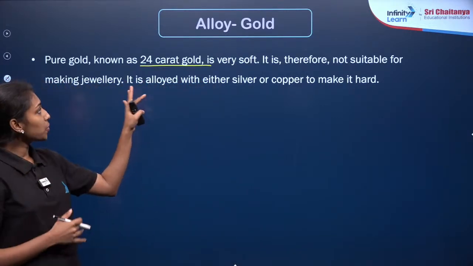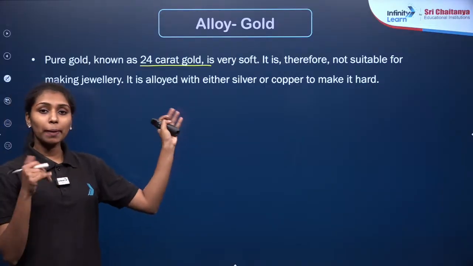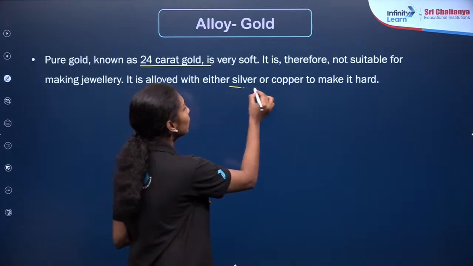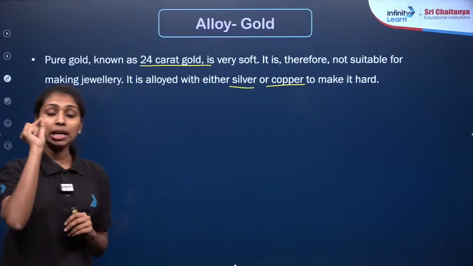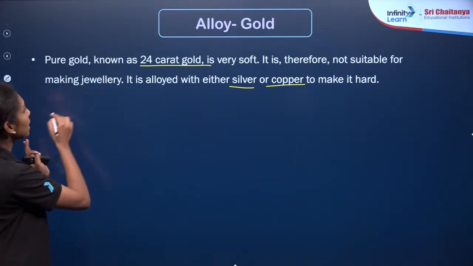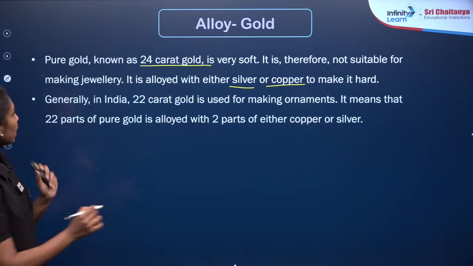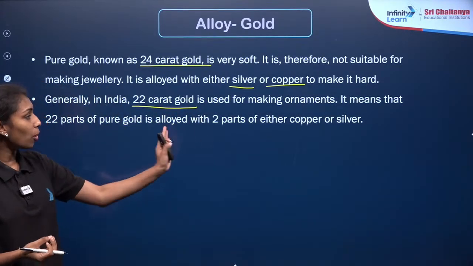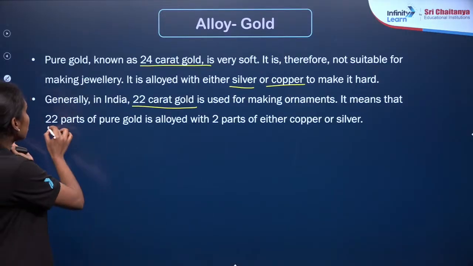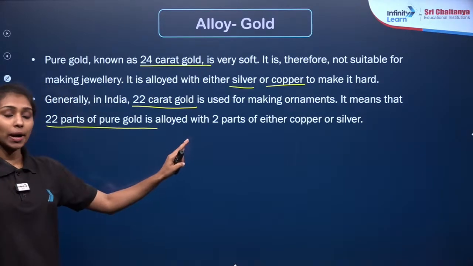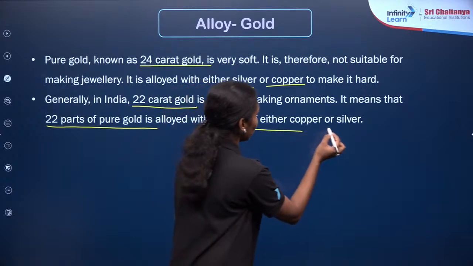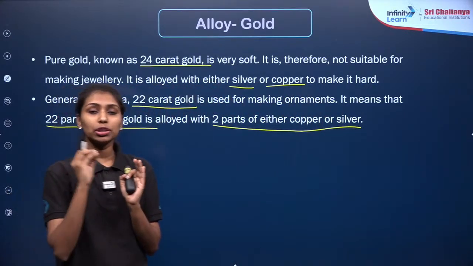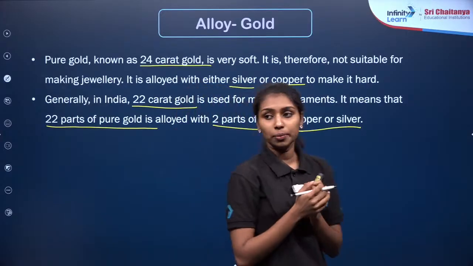Okay, our pure gold is 24 karat gold, right? So it cannot be used for making the ornaments. So we are adding some other metals like copper or silver to make them hard. That particular alloy of the gold is known as 22 karat gold. Along with the gold, it will be containing some parts of copper or silver. Exactly 22 parts of pure gold is alloyed with 2 parts of copper or silver. So, if we are expecting 24 karat gold, in all the ornaments it will be only 22 karat gold. Clear?